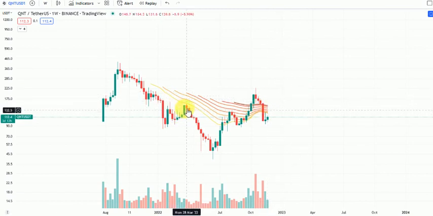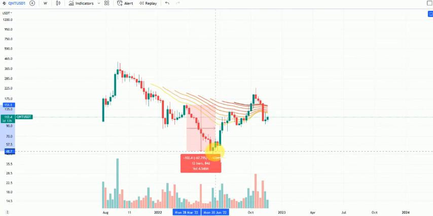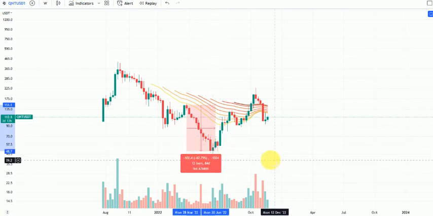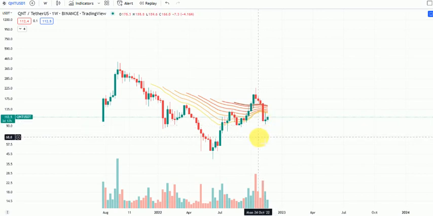For instance, if you just did your analysis via the weekly time frame, you would have known when Quant got rejected here that we probably should see more downward price action. And as you can see, we had a huge downward price action of about 67%. Same thing around this place. As you can see, we're saying that if we for any reason break this resistance, we have further more downward price action to take.